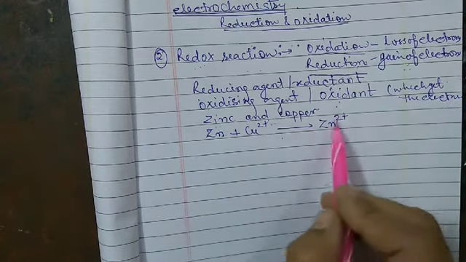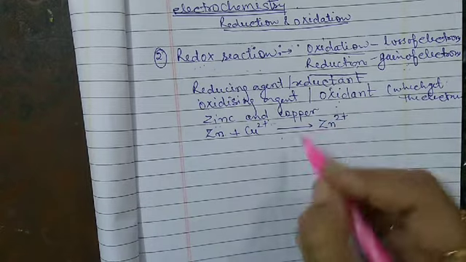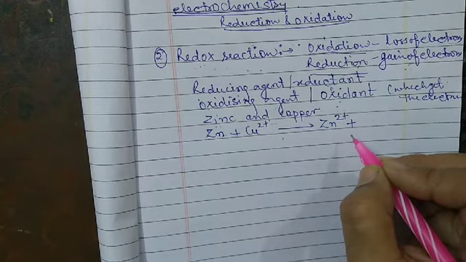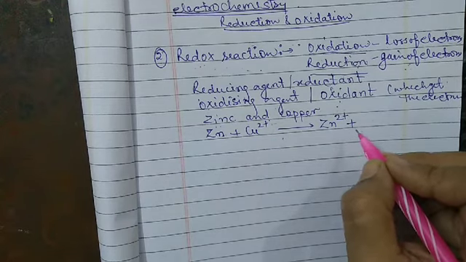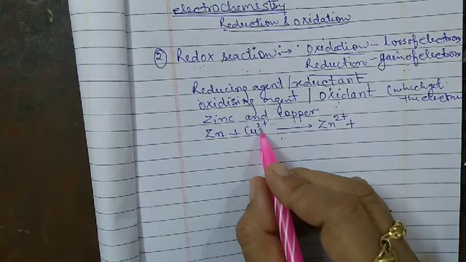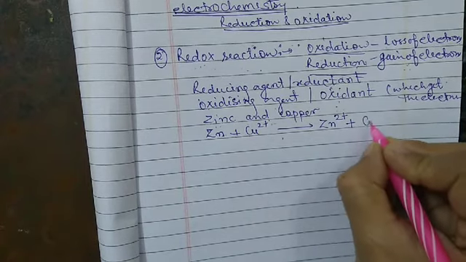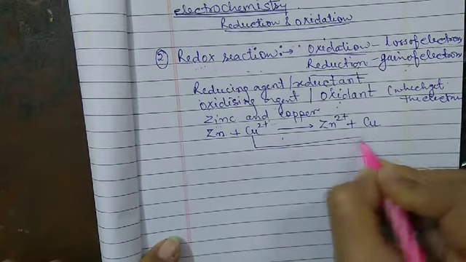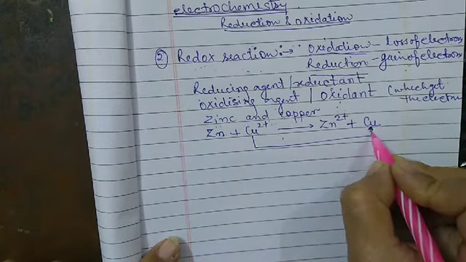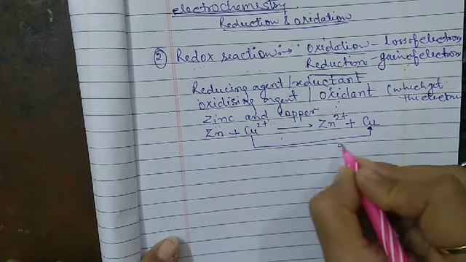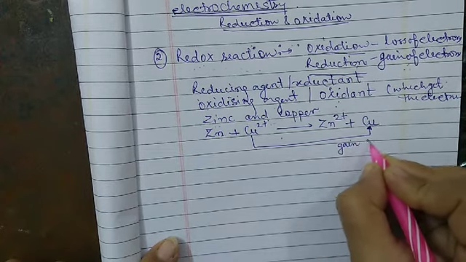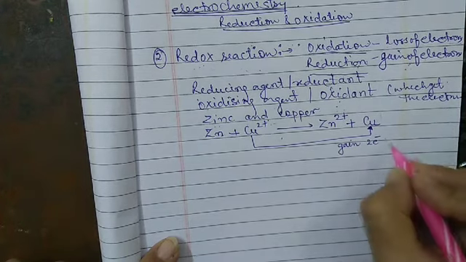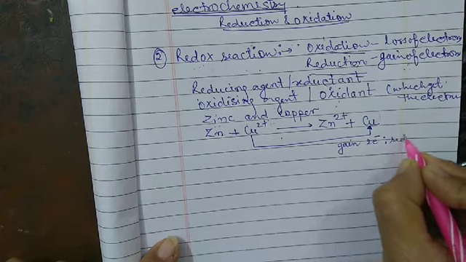How many electrons does it lose? It loses 2 electrons, whereas the copper ion gains electrons. When it gains electrons it becomes Cu. So in this reaction, copper gains 2 electrons and it is termed as a reduction.